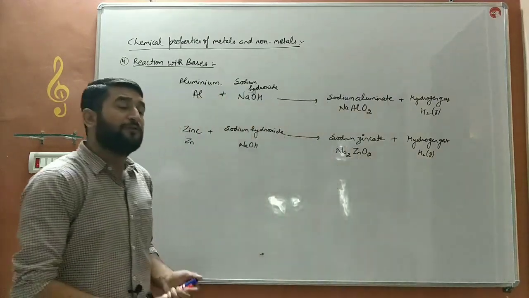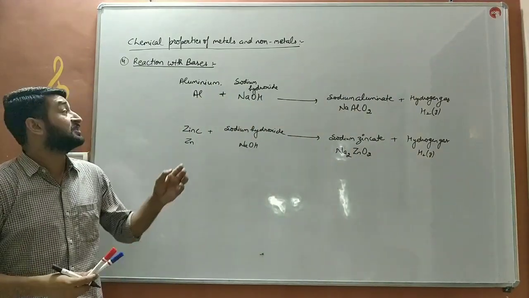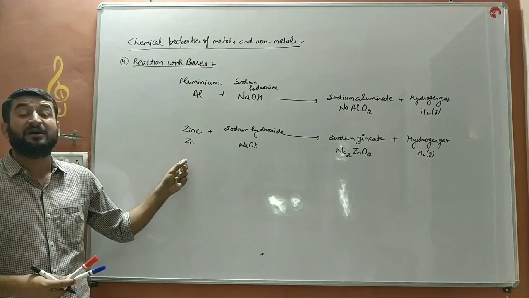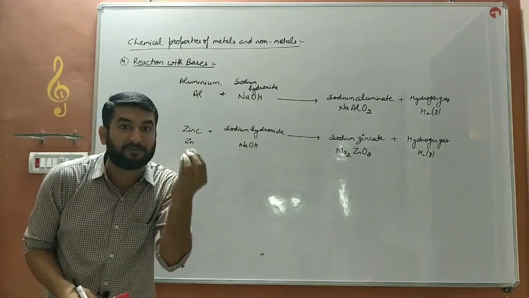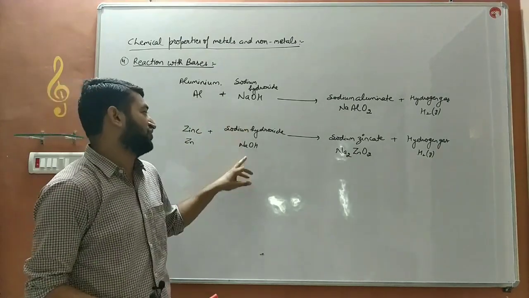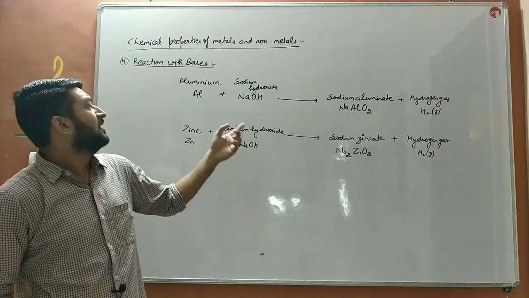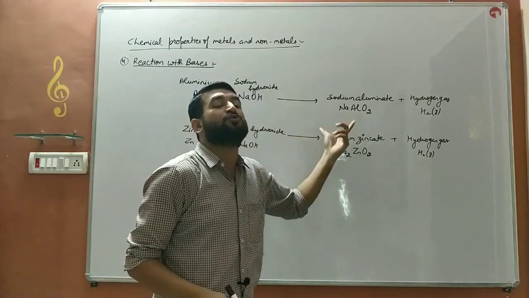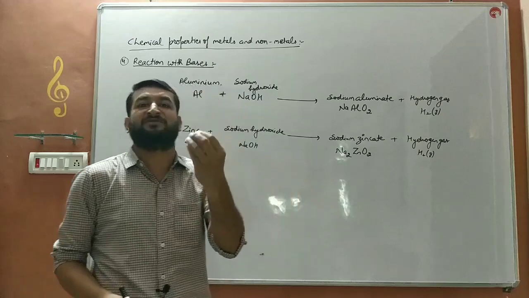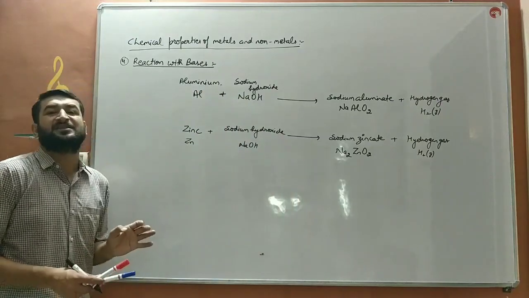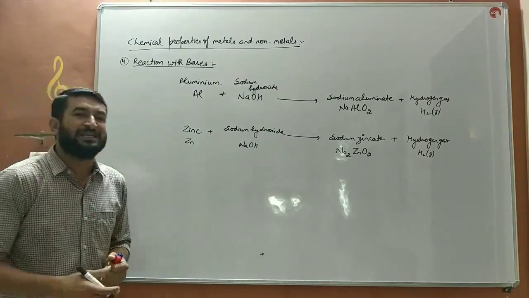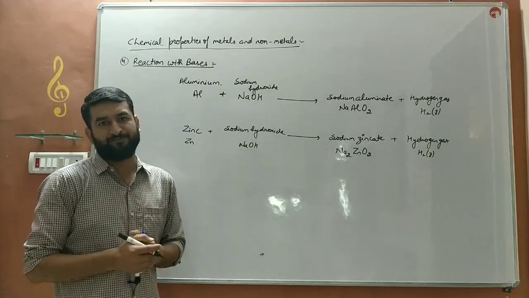So बच्चे, only a few metals, the two metals aluminium and zinc, react with the specific base, NaOH, and form sodium aluminate and sodium zincate respectively. In both the cases, a gas is produced, that is hydrogen gas.